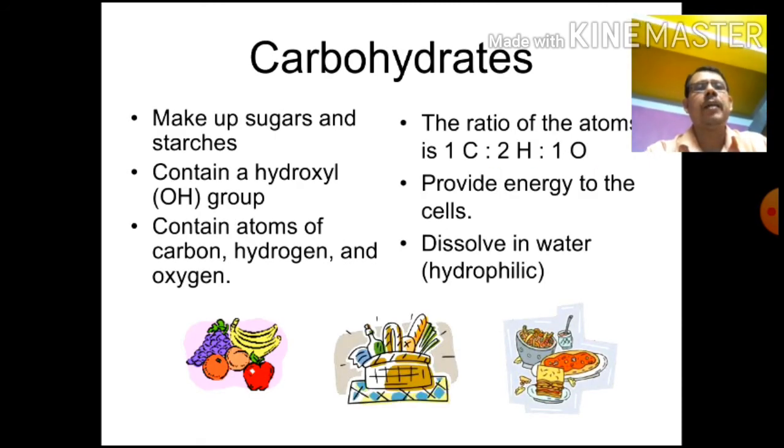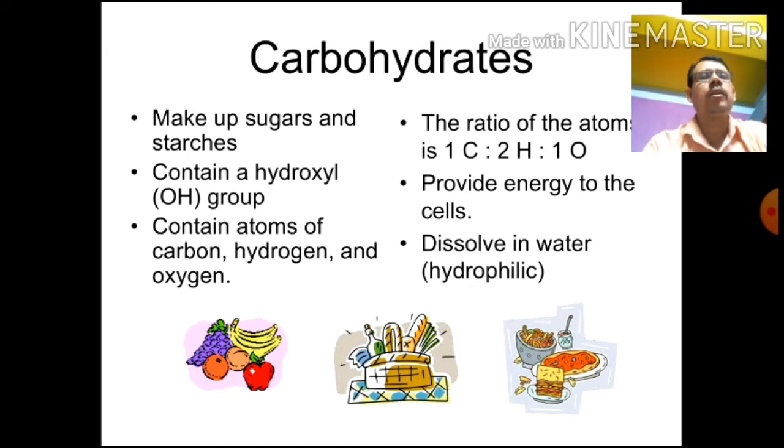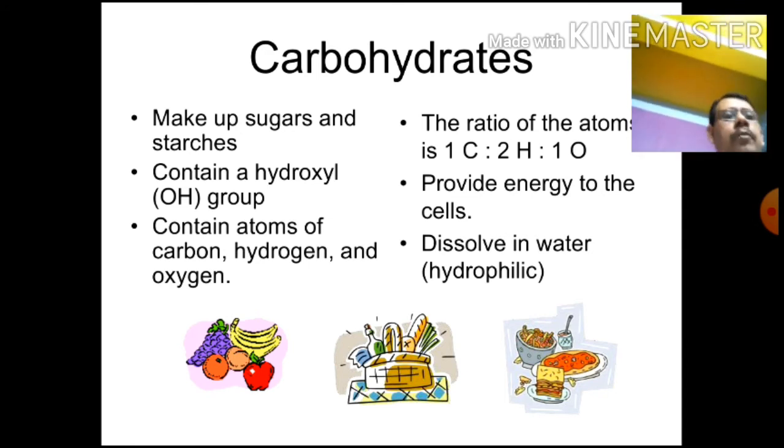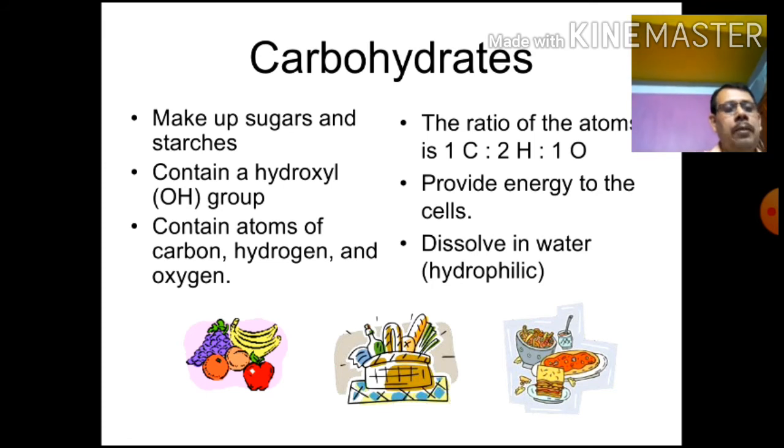The carbohydrate makes sugar and starch, contains carbon, hydrogen and oxygen atoms, and the ratio is 1:2:1. C6H12O6 is 6:12:6, equal to 1:2:1. Carbohydrates provide energy to the cell and dissolve in water. That means it is hydrophilic in nature, that means it is water soluble.